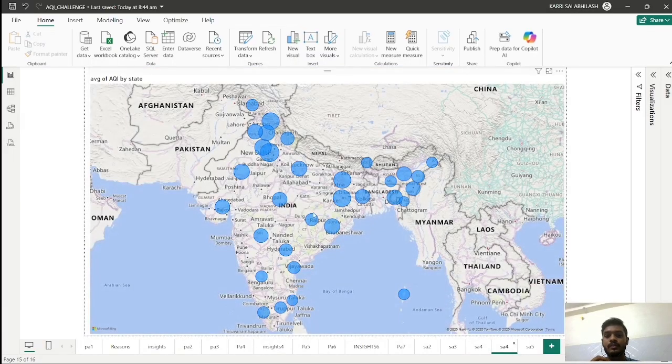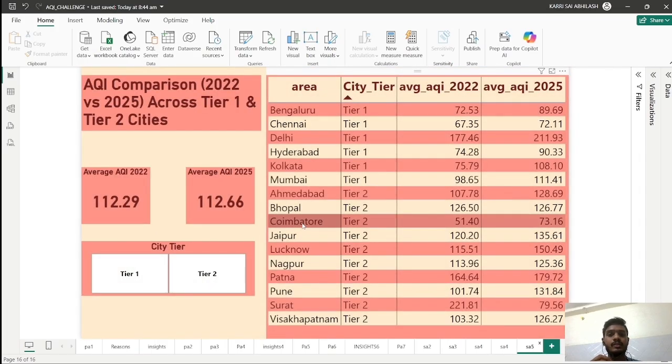And you also see the AQI levels state-wise: the larger the circle, the larger the AQI and the larger the pollution. So these are the tier 1 and tier 2 cities in India.